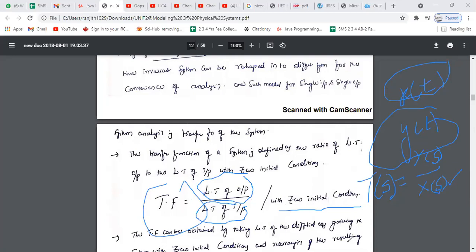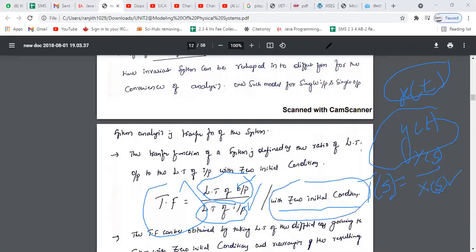V naught by V in, gain, right? You also calculated gain in dBs, 20 log V naught by V in, right? Here it is the same thing. The transfer function is also called gain. Here the transfer function is defined as the ratio of the Laplace transform of output to the Laplace transform of input with